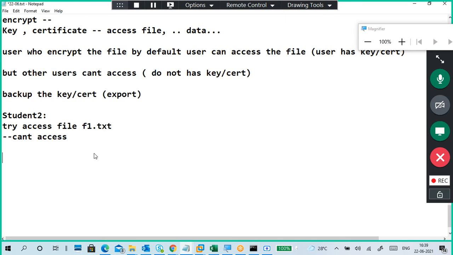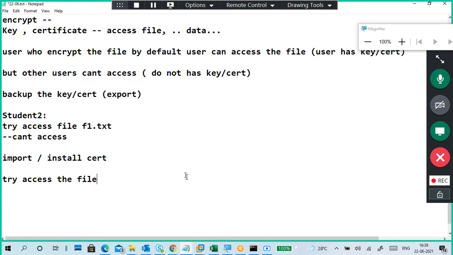Now what I will do is import, or we can say install, this certificate for user 2, and we'll try to access the file. So we understand how important these keys and certificates are for accessing the file. Okay, so this is our practical.